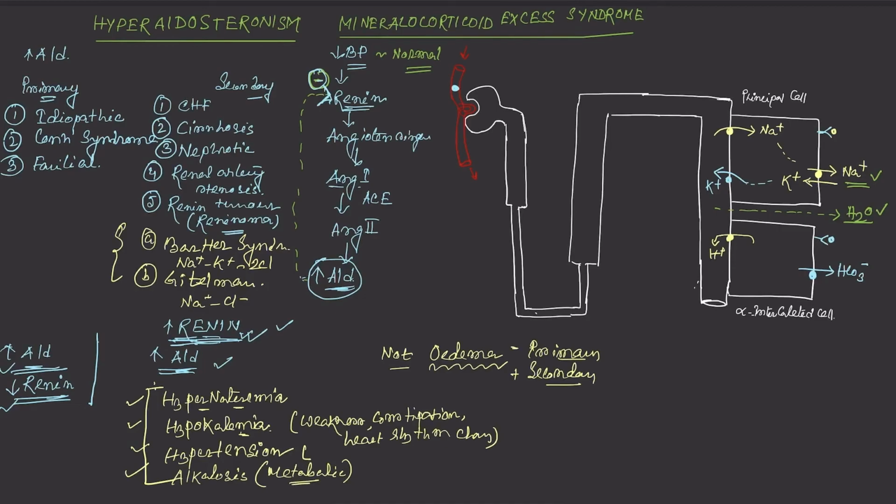Okay, next, what is the treatment? Now the treatment part remains simple.